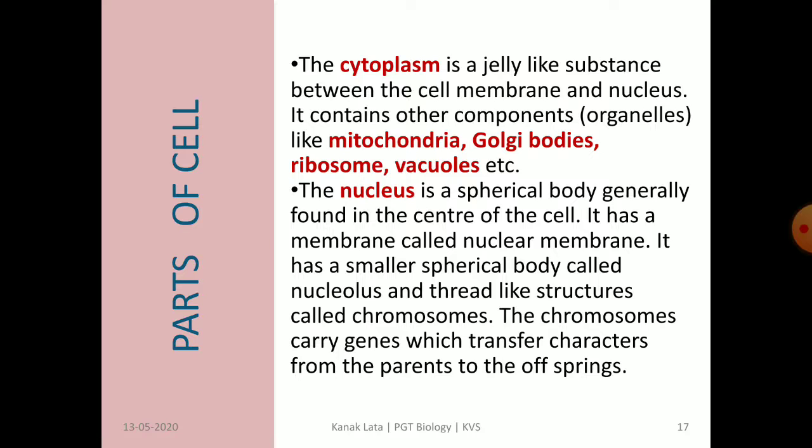Nucleolus is a small spherical body present inside the nucleus. Chromosomes are thread-like structures that carry genes, and these genes are responsible for transfer of characters from parent to offspring.